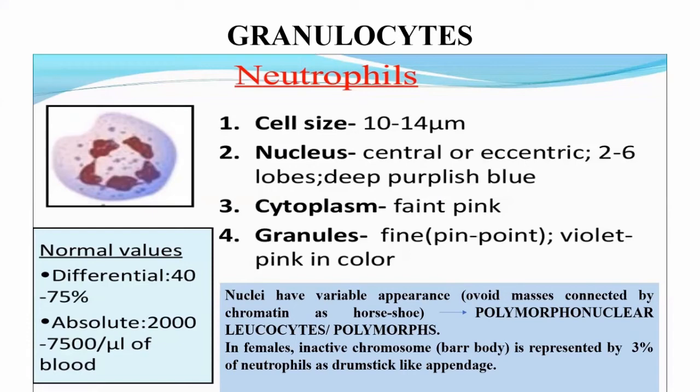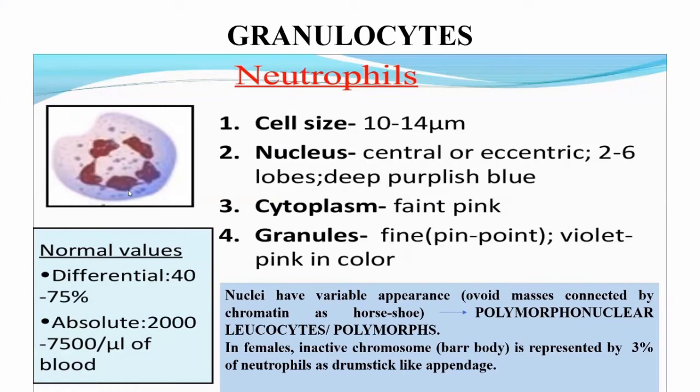Their nucleus is either central or peripheral, eccentric, and it is divided. The nucleus of the neutrophil is divided into lobes, but these lobes are connected through a network of chromatin.